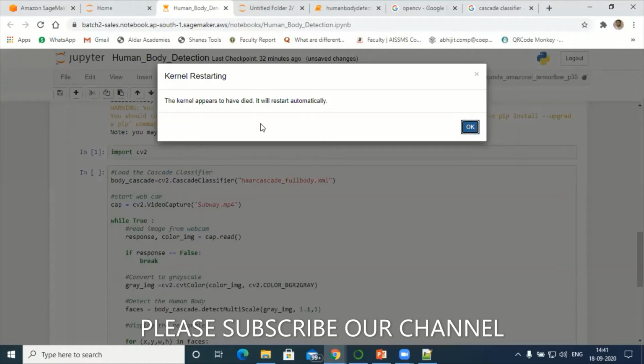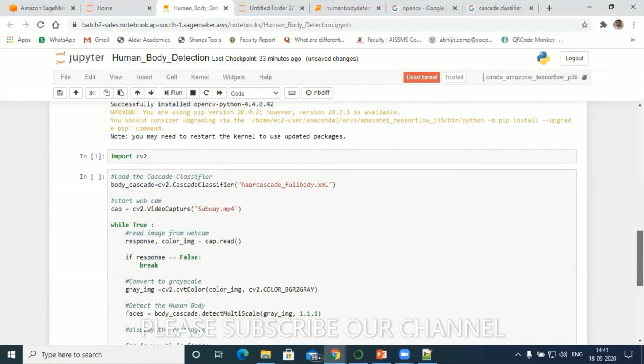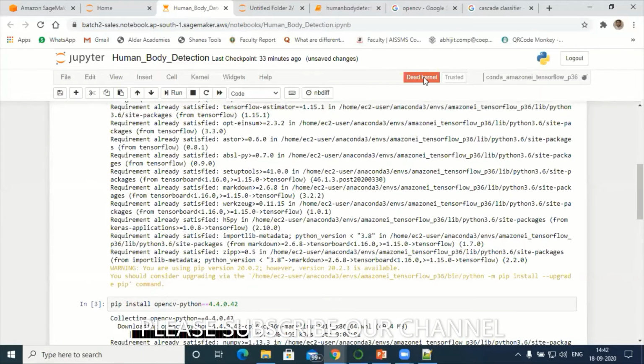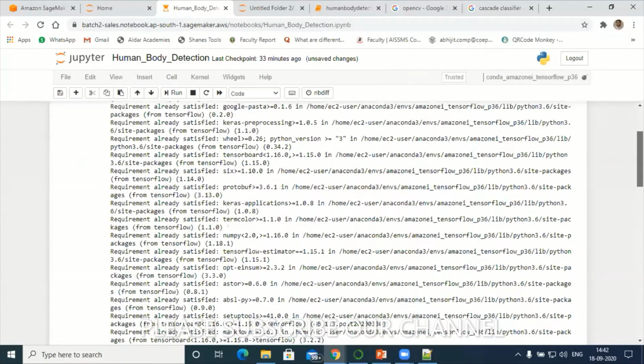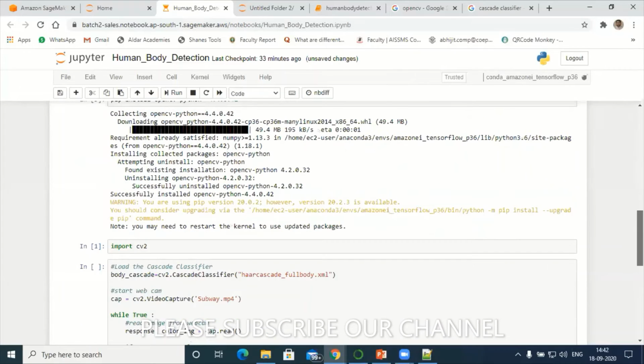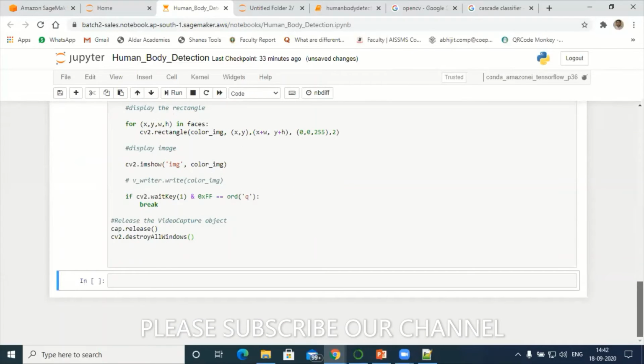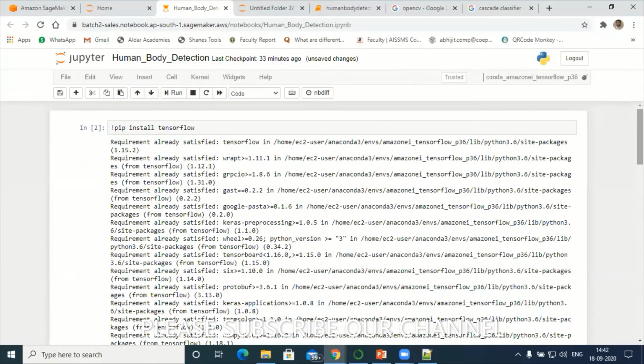This problem is happening in SageMaker because we are using the normal CPU machine here. I have configured for TensorFlow here, but SageMaker is using a simple setup. That is the reason the kernel died; the kernel is not supporting our TensorFlow. So I'll try to run the same program on the local machine now.